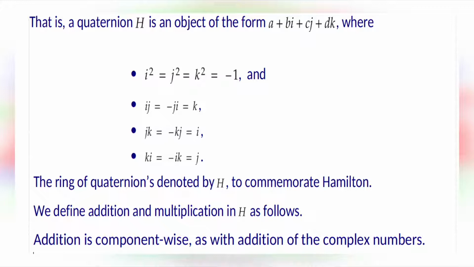We define addition and multiplication in H as follows. Addition is component wise as with addition of the complex numbers.